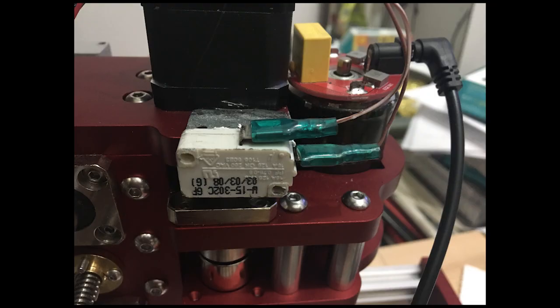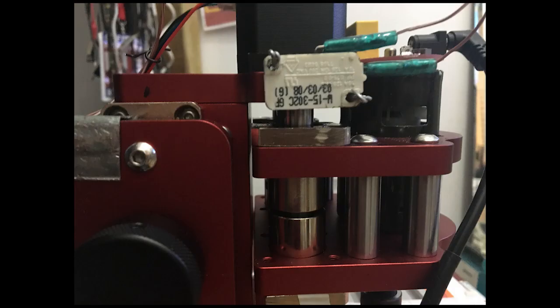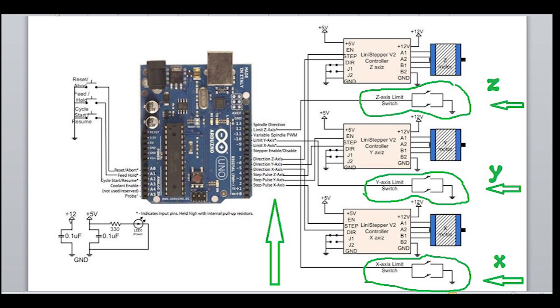The next is the Z axis. As we can verify in our diagram, it's necessary to remark that we can find two switches. I use two switches for every axis, but the picture only shows one side.